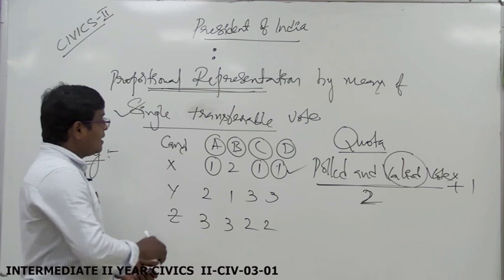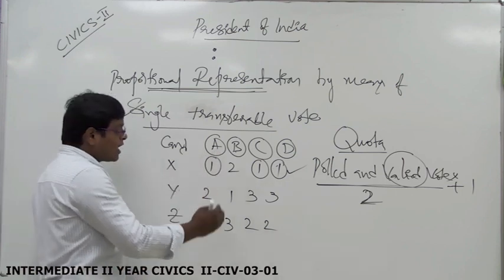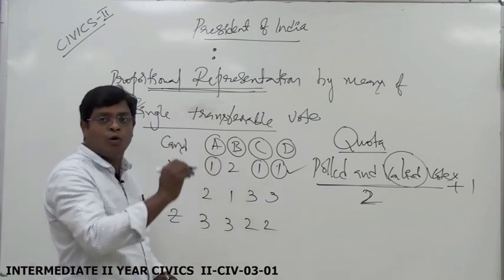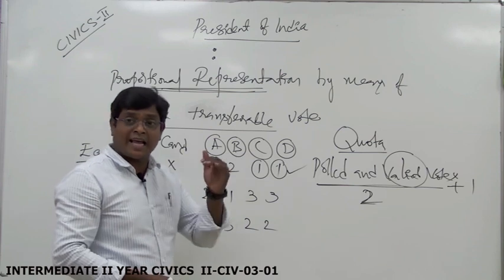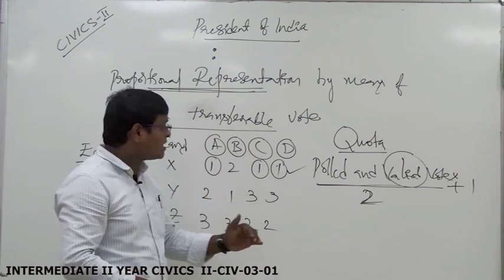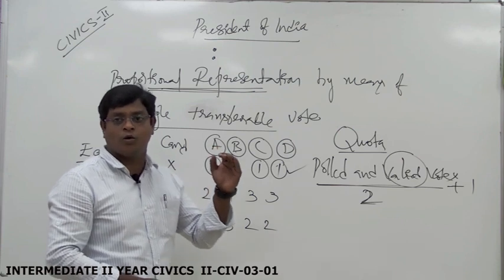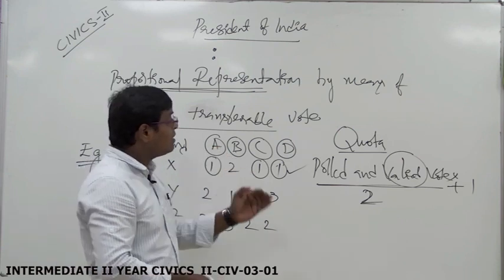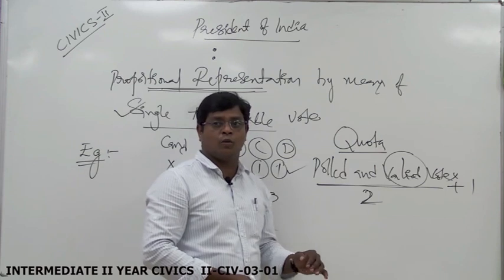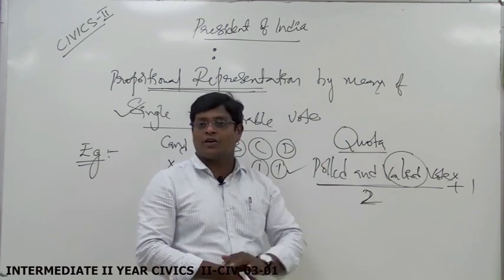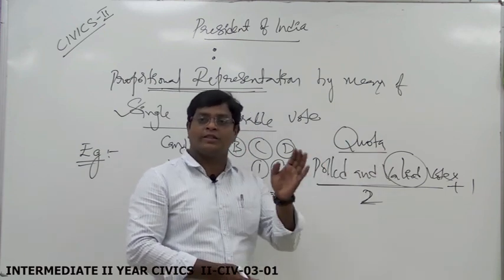Understood? In the second round, the second priority votes of the candidate with the fewest first priority votes are transferred to the one with the highest first priority votes. If in that phase also they do not secure quota votes, then they go to the next round.